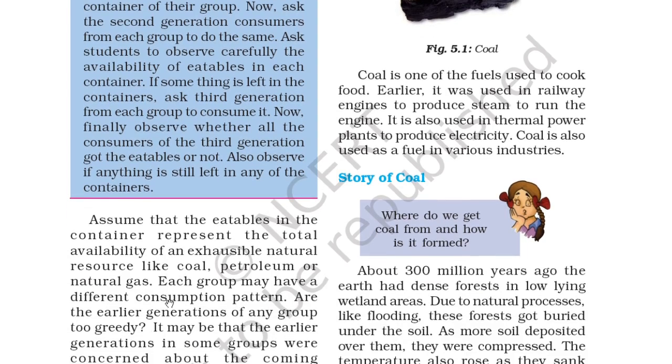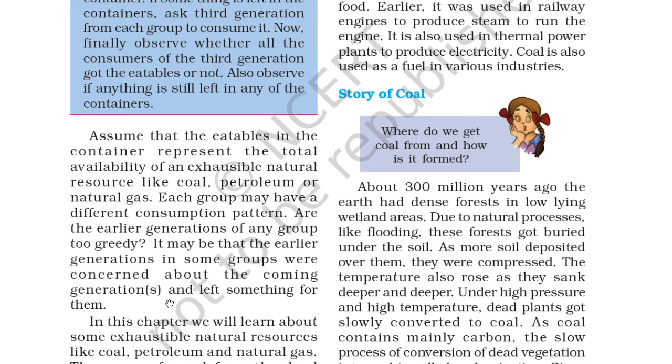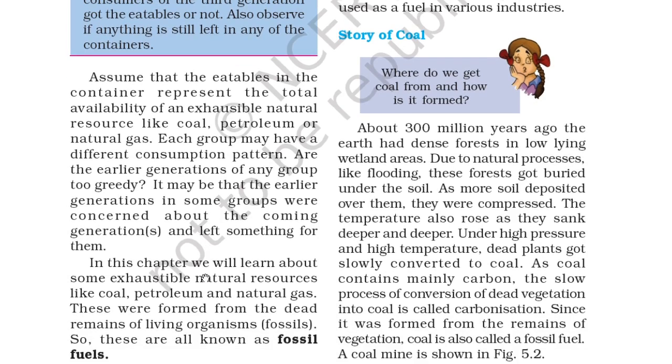Assume that the eatables in the container represent the total availability of an exhaustible natural resource like coal, petroleum or natural gas. Each group may have a different consumption pattern. Are the earlier generations of any group too greedy? It may be that the earlier generations in some group were concerned about the coming generations and left something for them. In this chapter, we will learn about some exhaustible natural resources like coal, petroleum and natural gas.